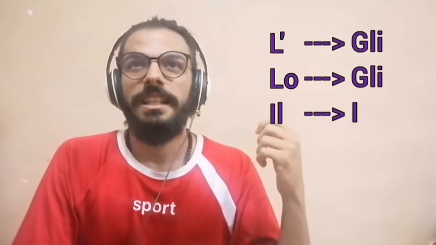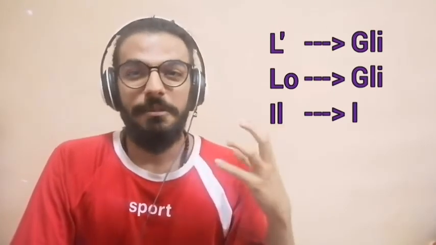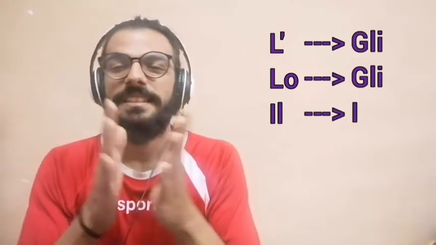And then for the third group, there were the words that start with a consonant and aren't in the second group, and they would get il, and for the plural they would get i. As simple as that. It's finished.